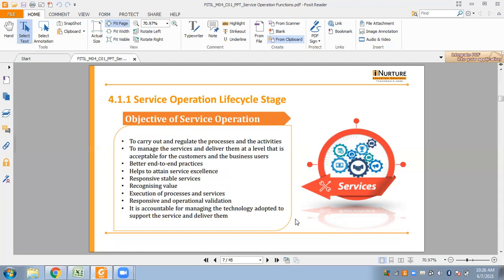So, since the service operation stage depicts the implementation, we need to consider the cultural change also. Since people do things in their own way, there is always a fear about the new processes.